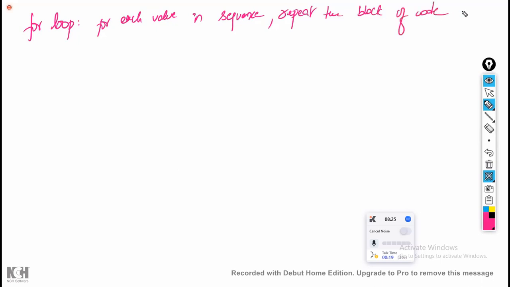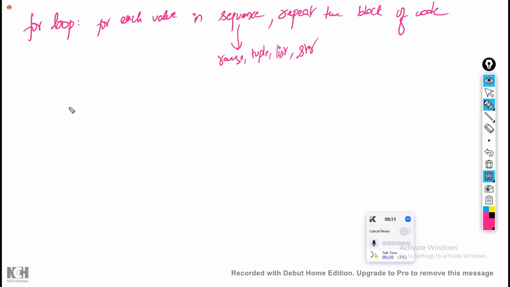The sequence might be a range, a tuple, a list, a string or anything, right? So for each value in the given sequence, repeating the block of code is called a for loop.